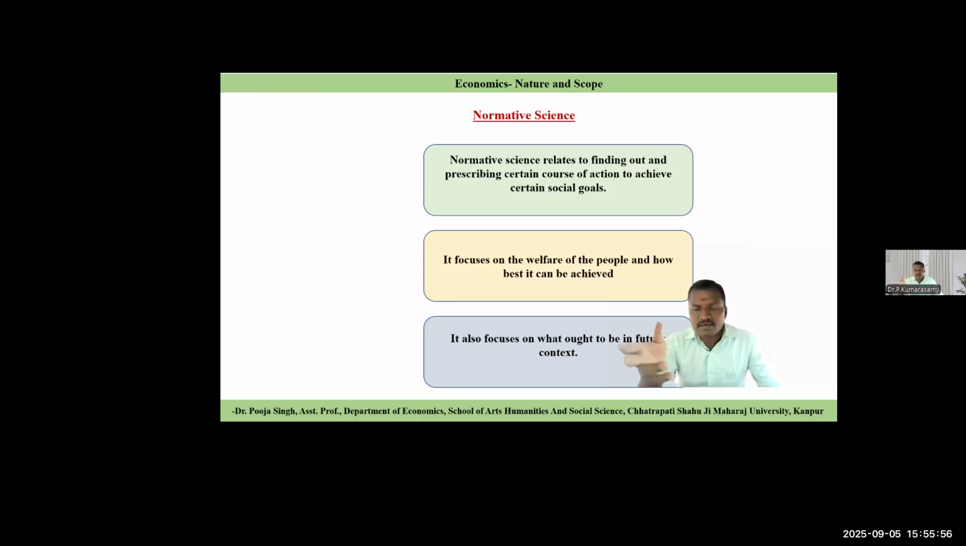Already we said there is a difference between normative economics and positive economics. Under the scope and nature of business economics, we have taken micro, macro, positive, and normative. Normative economics relates to finding and prescribing certain courses of action to achieve certain social goals. It focuses on the welfare of the people and how best it can be achieved. It also focuses on what ought to be in future. That is normative economics.